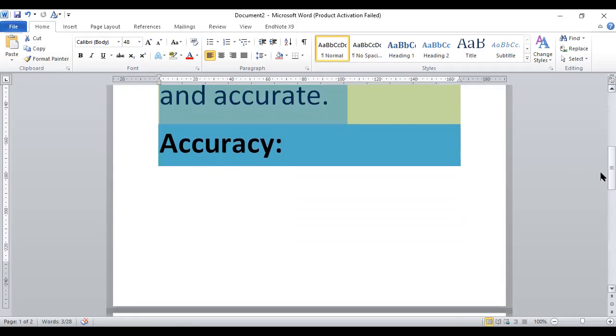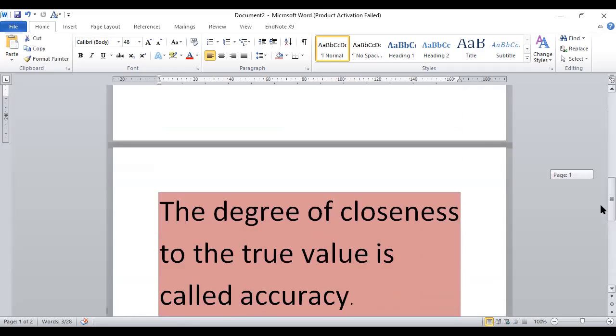Now come to accuracy. What is accuracy? The degree of closeness to the true value is called accuracy. What is the true value? Our true value comes in the sense of the population parameter.